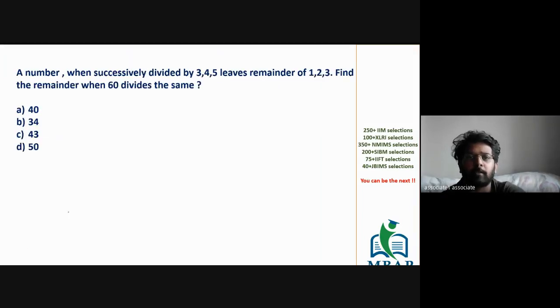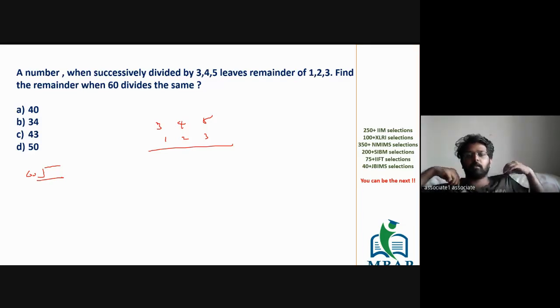Again, a question on successive division. 3, 4 and 5 को divide किया तो 1, 2 and 3 आया. What happens if 60 divides the same number? Can you all help me out with the answer?